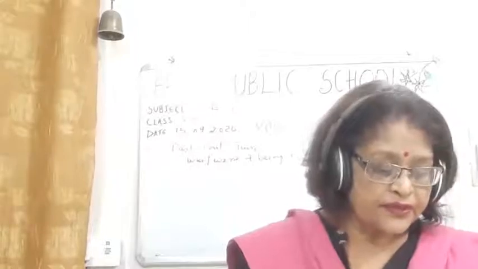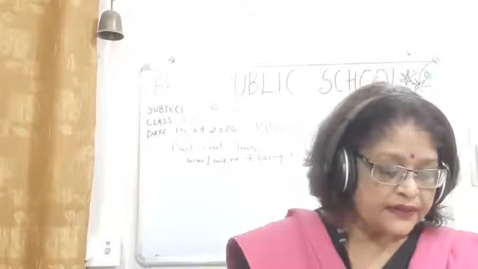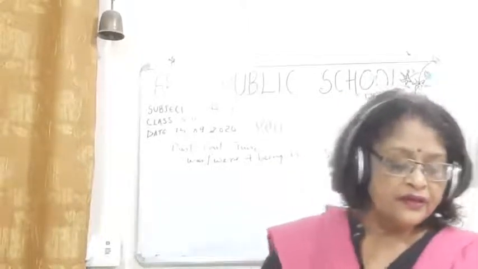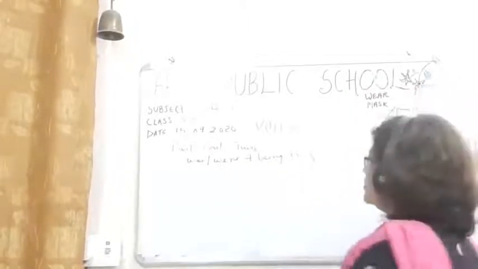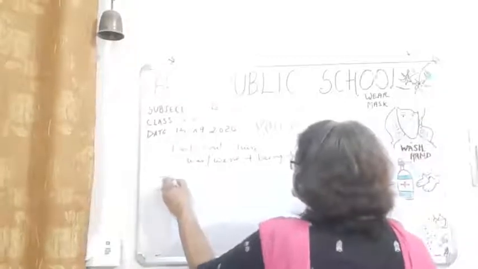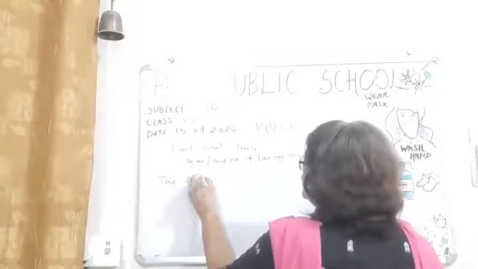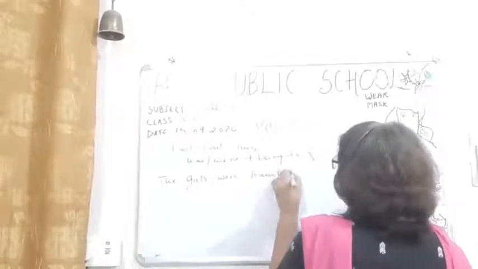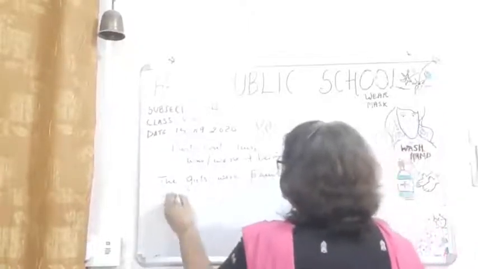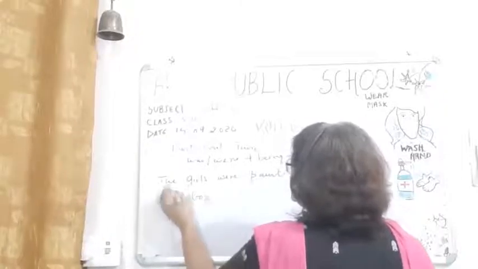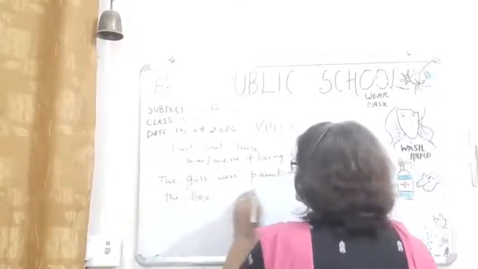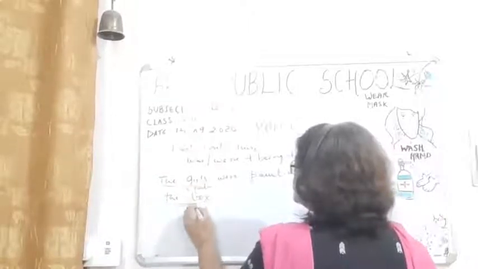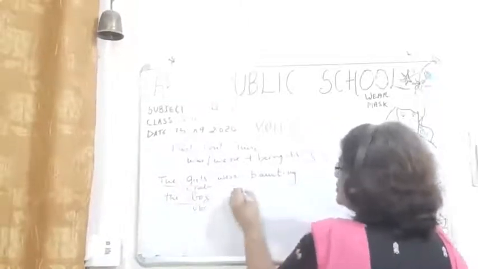So children, like, the girls were painting the box. You see, the girls were painting the box. So the girls is a subject, this is an object, and this is past continuous tense.